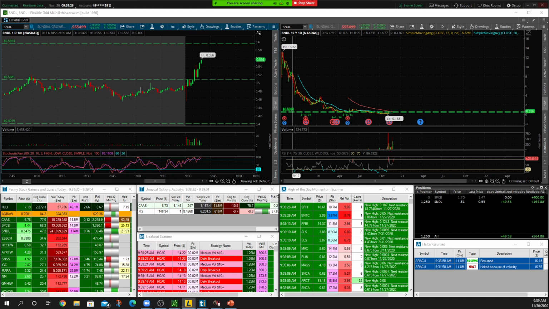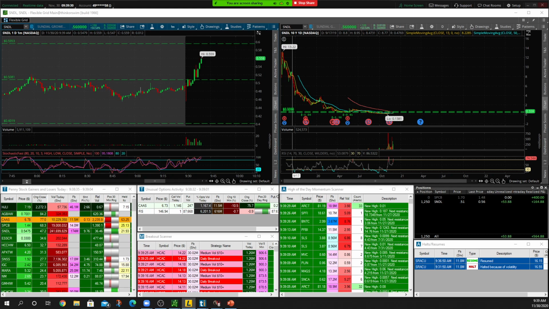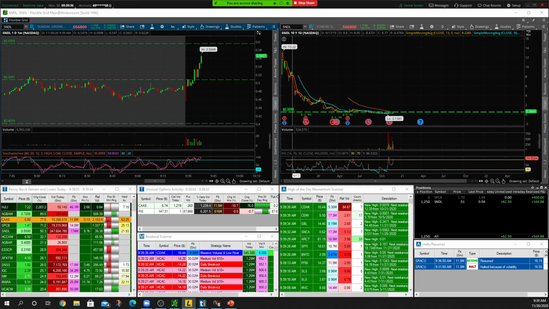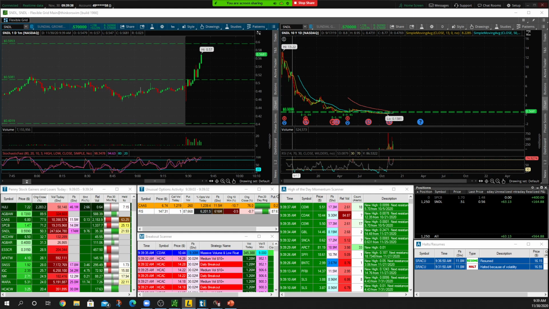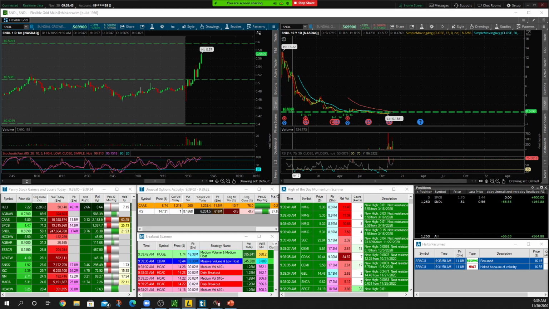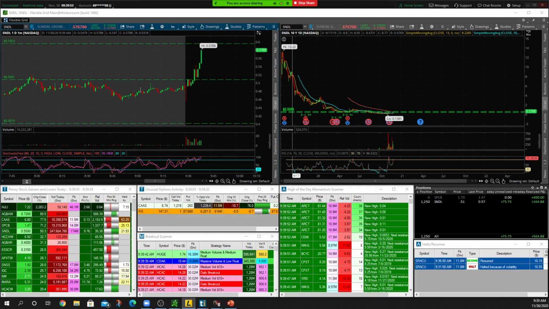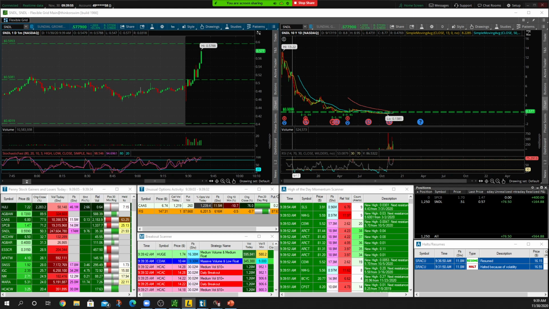Let's see if we get one last little pop in us before we get a better pullback for a re-entry here over on SNDL. So stops are now under 56. Every time we break over a penny mark, I'm going to bring my stops up underneath that last level. So right now stops are at 56. New stops are if we drop back below 57. That's all I'm doing, watching the level 2. Anything under 57, I'm out.